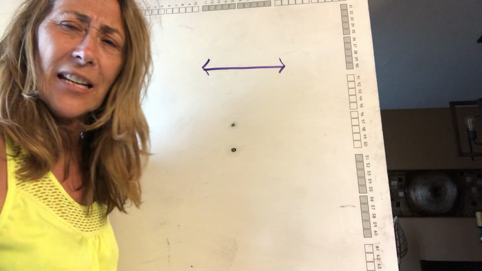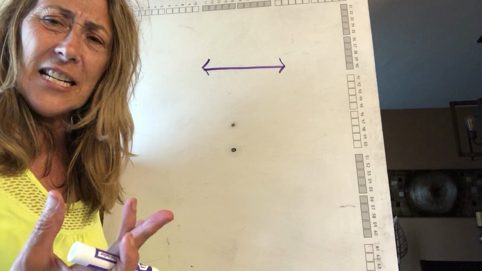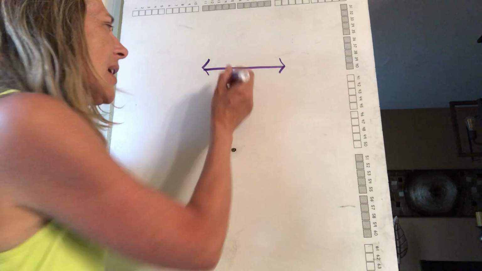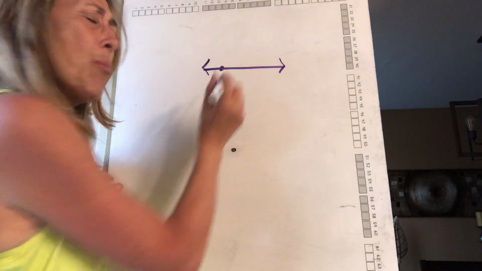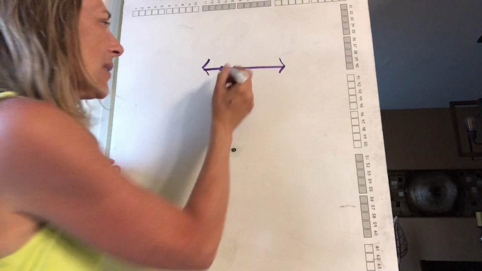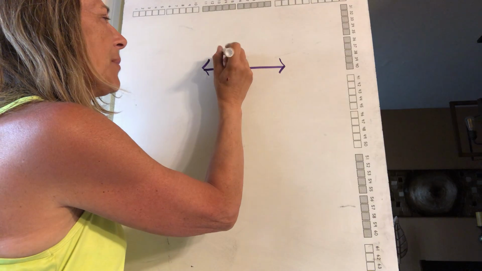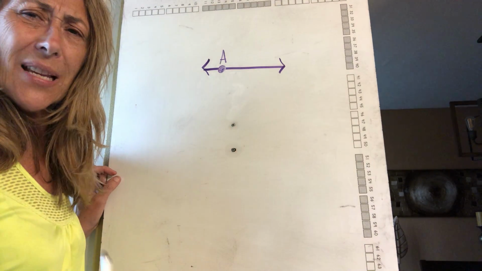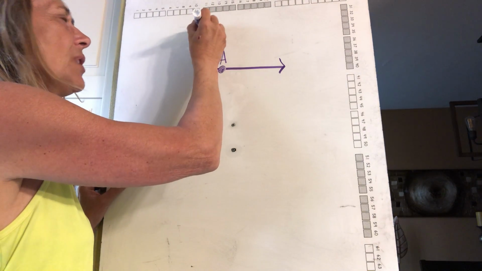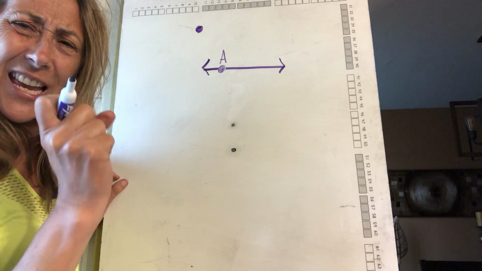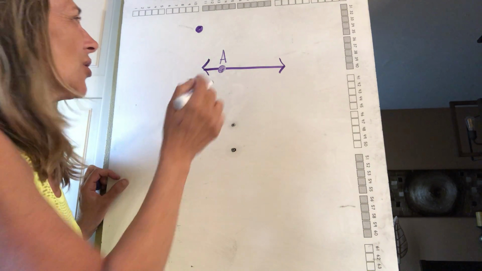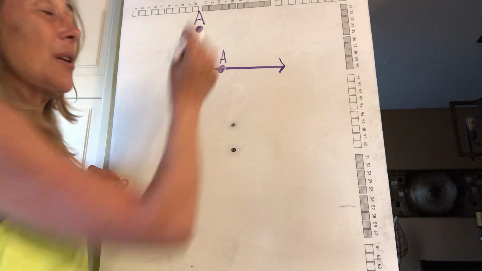So here's a line. And I'm going to give that line a name. And how I give it a name is I'm going to put a point on there. A point is a reference. It's a place. So it's like a little circle, and I'm going to label it A. So that's a point. So we start with the most basic. It almost looks like a dot, but it's like a little circle. And then I give it a capital letter.